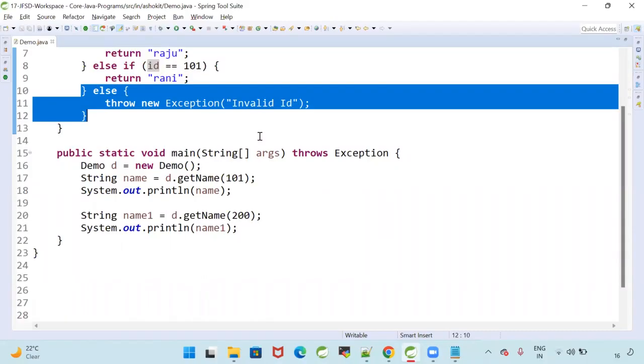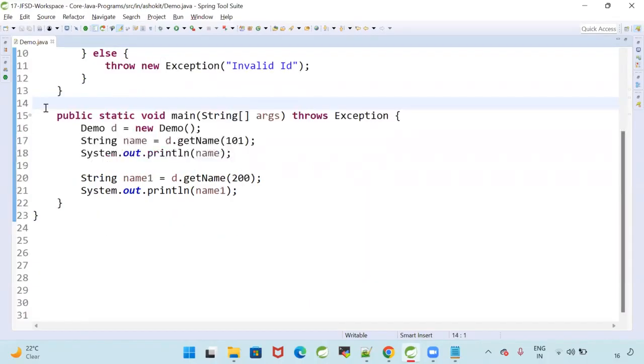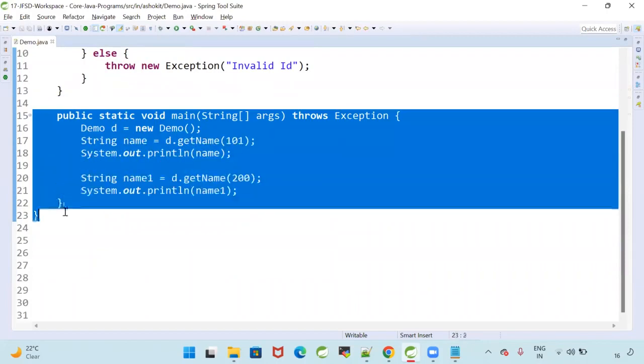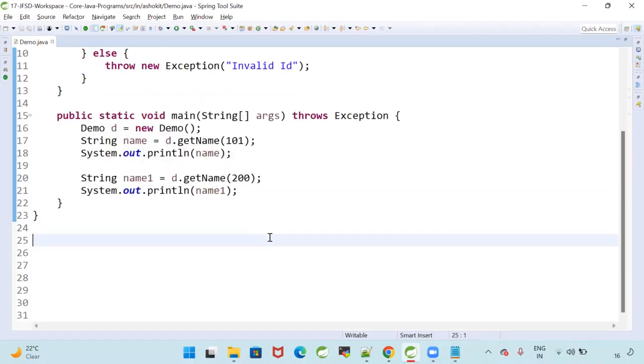Main method. I'm throwing that exception to the main method. Is the main method handling that exception? The main method is not handling the exception; it is ignoring it. Then it will go to the JVM. If you don't handle the exception, it will go to the JVM. Are you able to follow this? Now, the JVM will receive that exception, understand what the problem is, and print that problem on the console.